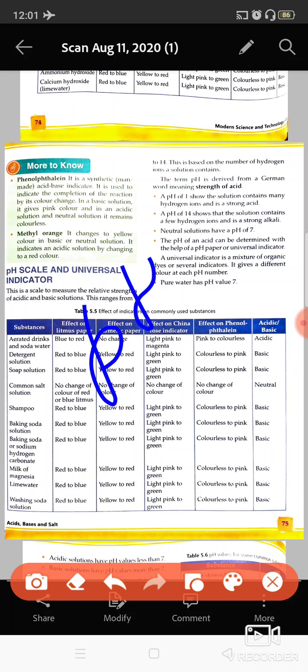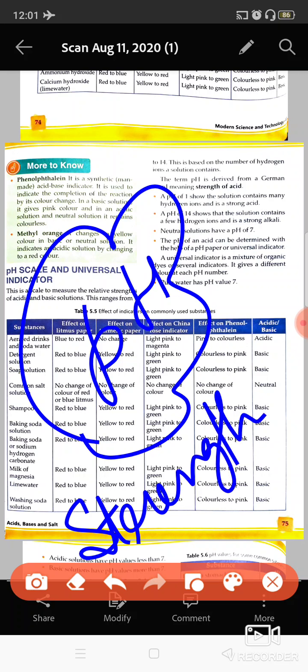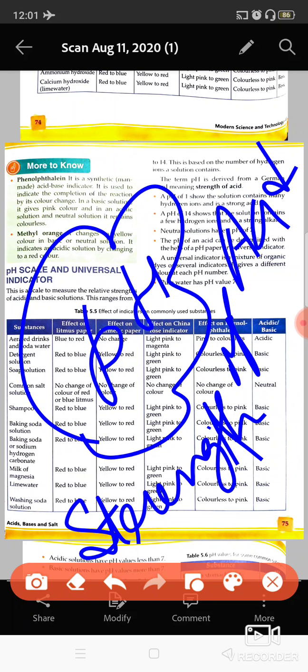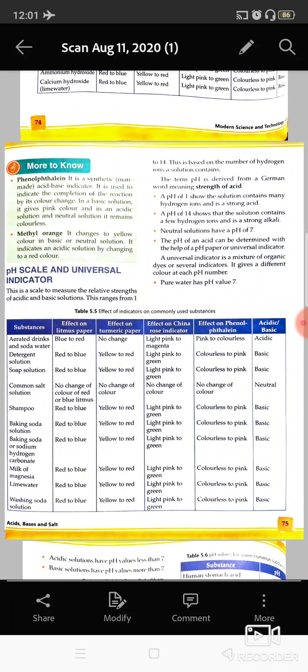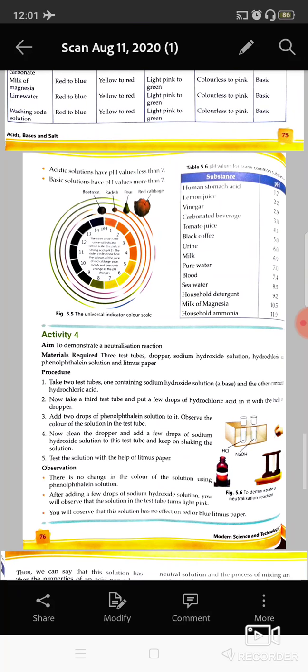What is pH value? Basically pH is a term which defines the strength of an acid, how strong or how weak one acid is. The pH means the number of hydrogen ions released by it. So the more hydrogen ions are released, the stronger the acid is, and the fewer hydrogen ions are released, the weaker the acid. Let me show you this one here. It will be more clear.